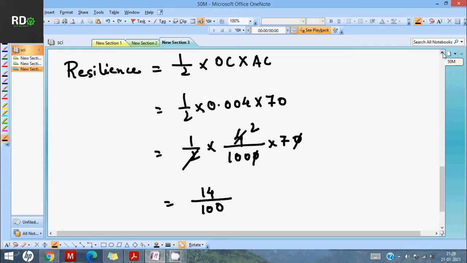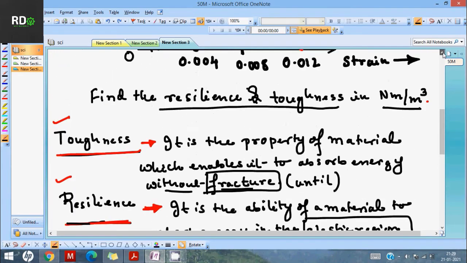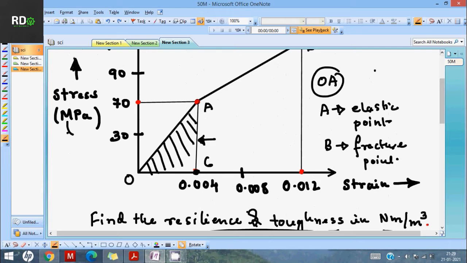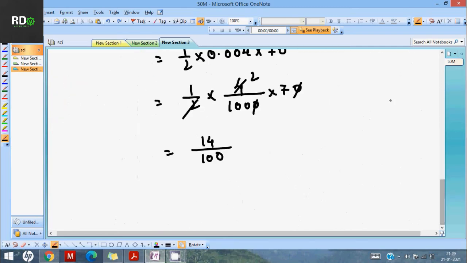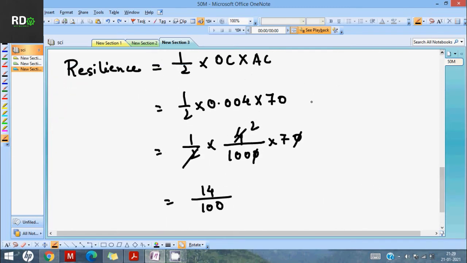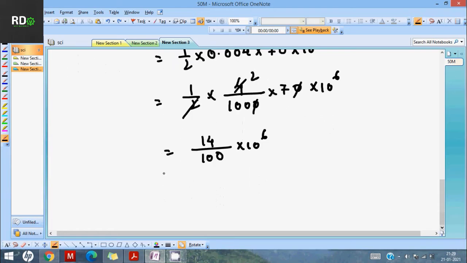Since the stress is in megapascal, you have 10 to the power 6 with you. Whatever stress value you are taking, you can simply multiply 70 by 10 to the power 6. If the 100 is gone, it will be 10 to the power 4.